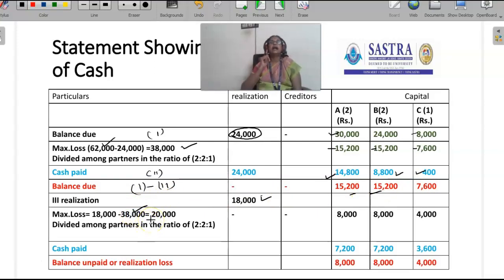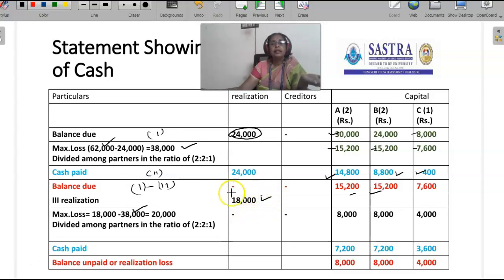That is, the firm has to settle 38,000, but it realized only 18,000. This is the last realization. Only 3 realizations the firm has. The first realization is fully utilized by the firm to settle the creditors. The second realization is used partly to settle the creditors and partly for the capital of partners. And the third realization, the last realization of the firm, is 18,000 rupees.